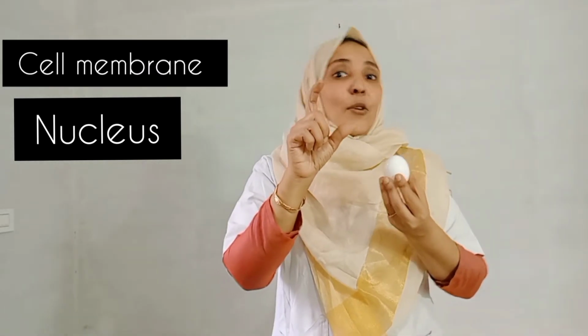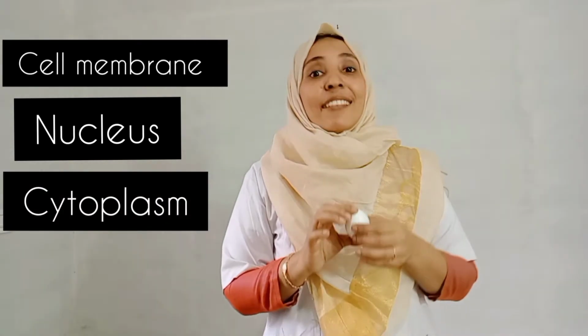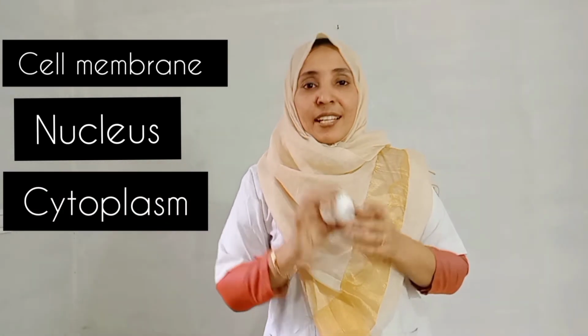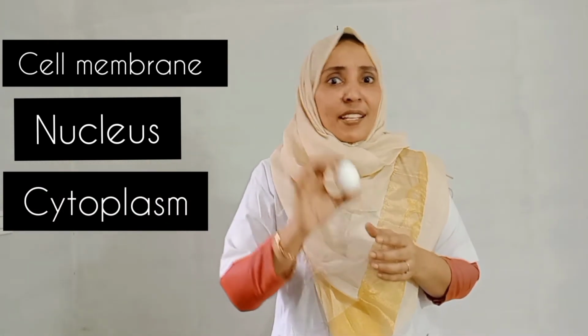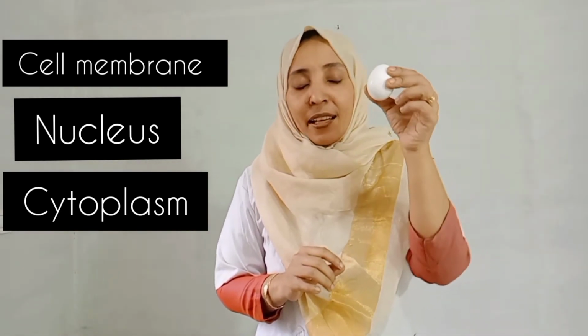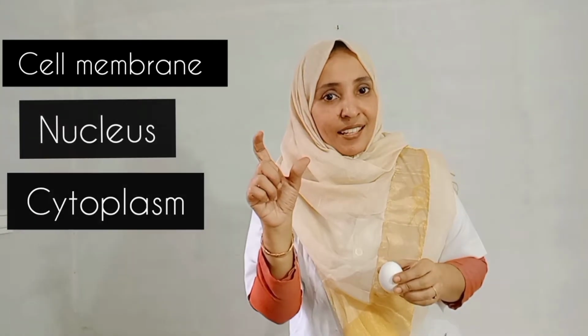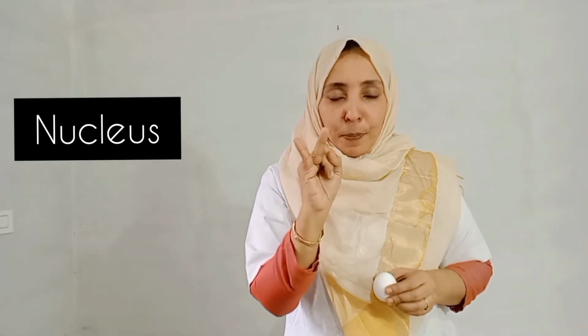Surrounding this yolk, what we can see? Yes, there is a semi-solid or jelly-like mass, a jelly-like fluid, that is the cytoplasm. So I hope it is clear now. When we are studying with the help of this example, it will be more clear to you. These are the major parts of the cell. Once more, what are they? Yes, cell membrane, cytoplasm and nucleus.